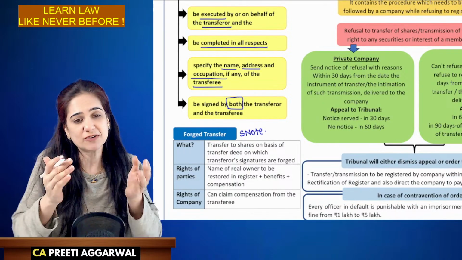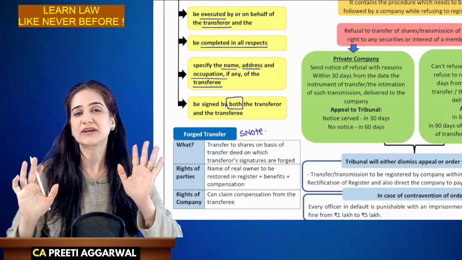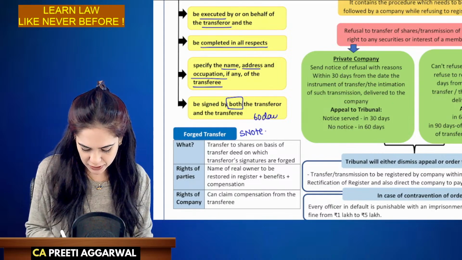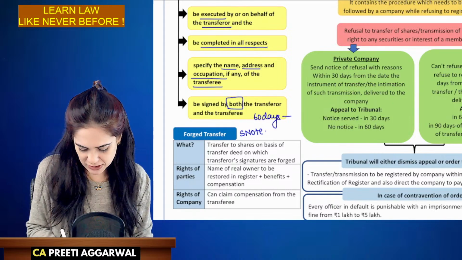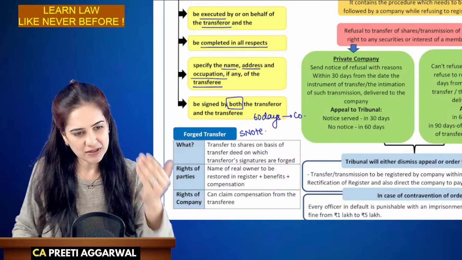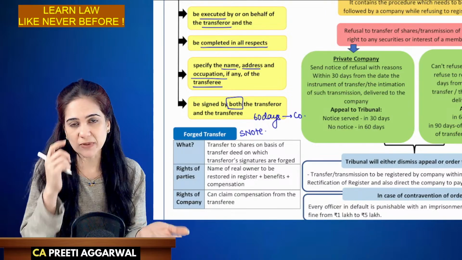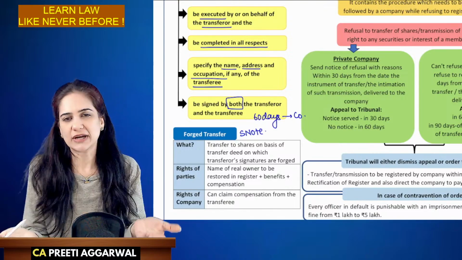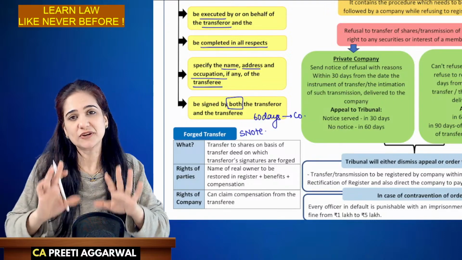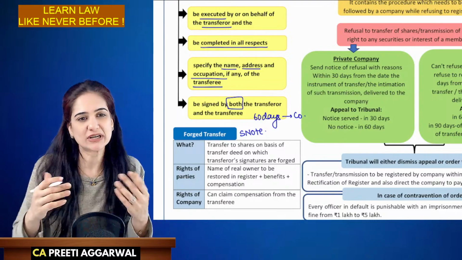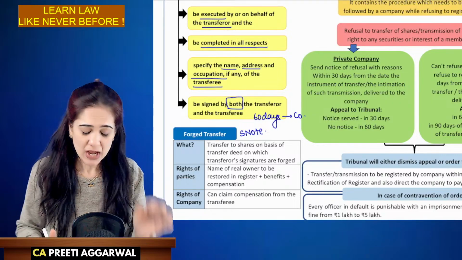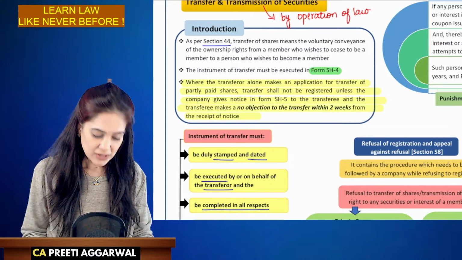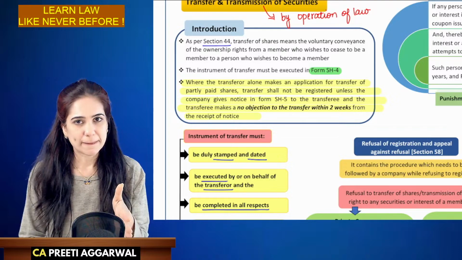It will be presented to the company within 60 days from the date of execution of the transfer. So that point of 60 days should also be included. The company will then make the necessary changes in the register of members. They will make endorsements on the share certificate and give it to the transferee. After your name is entered in the register of members, you can consider that the transfer is complete. One important point which can be asked as an MCQ.